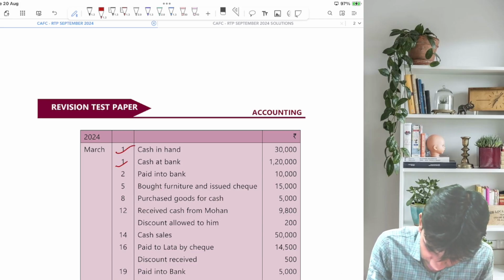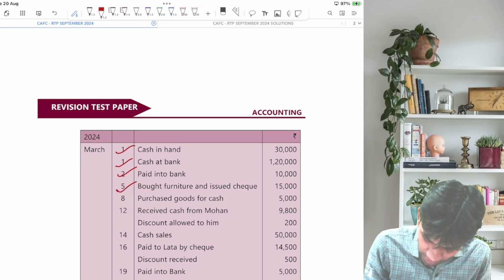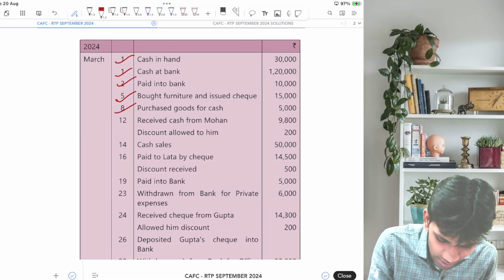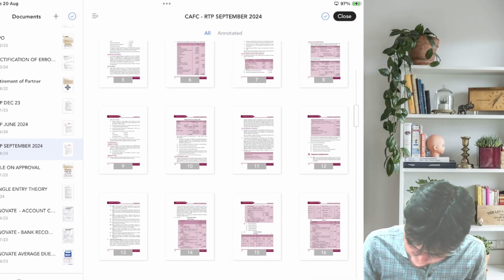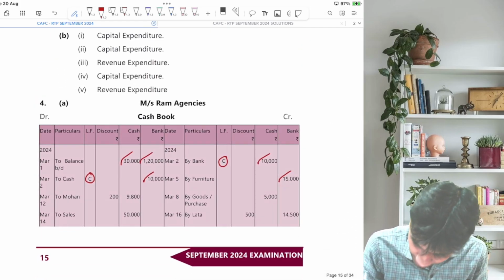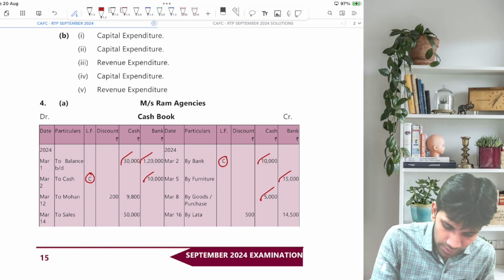We have done this. Okay. Purchase goods for cash. The entry will be purchase account debit to cash. Let's go to the transaction. Purchase account debit to cash. So it will be by purchases in the cash column. Done.